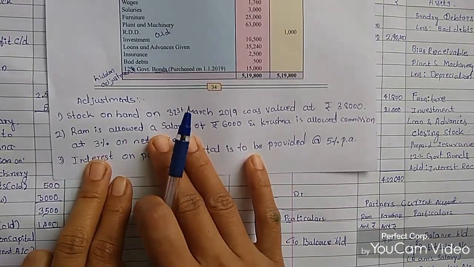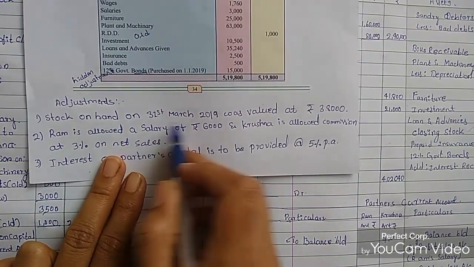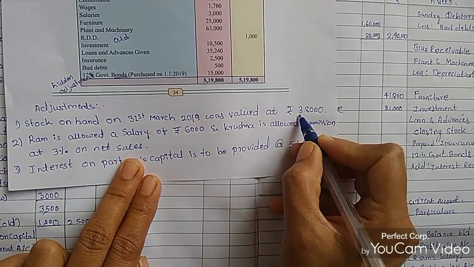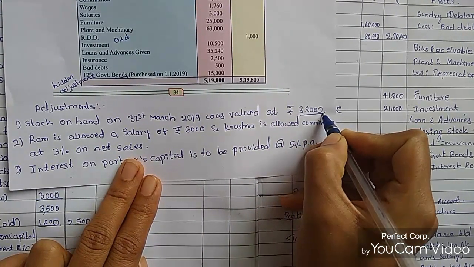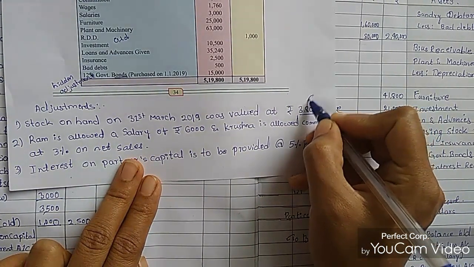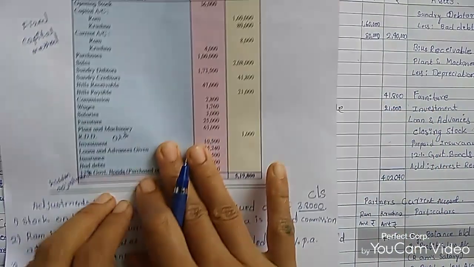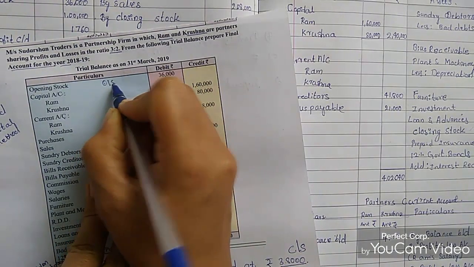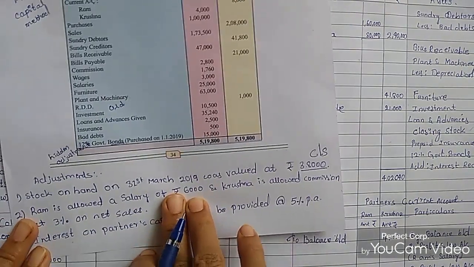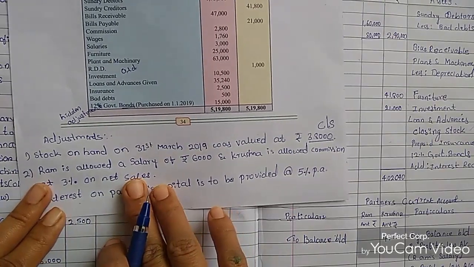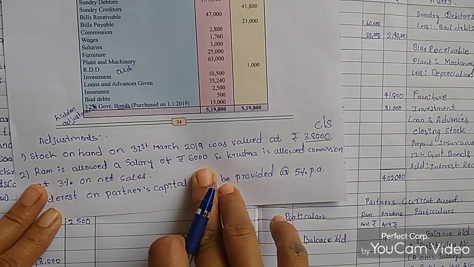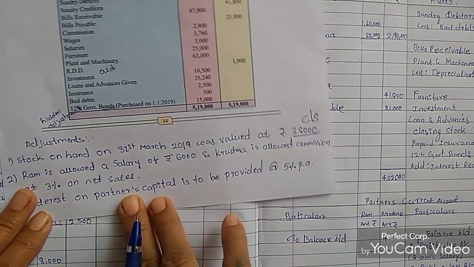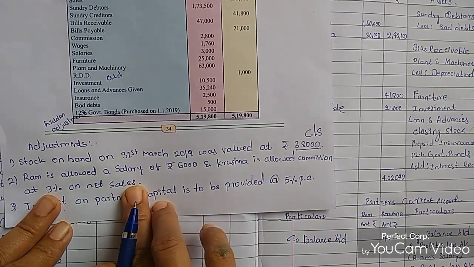These are the adjustments. Stock on hand on 31st March 2019 is valued at rupees 38,000. This is the closing stock, and opening stock is 36,000. Ram is allowed a salary of rupees 6,000 and Krishna is allowed commission at 3% on net sales.